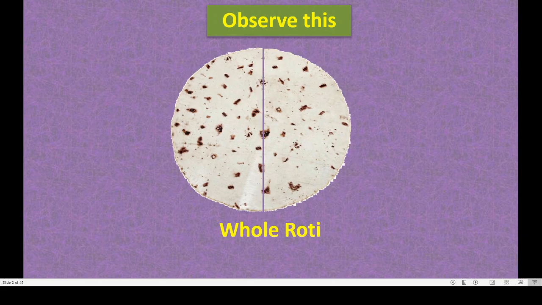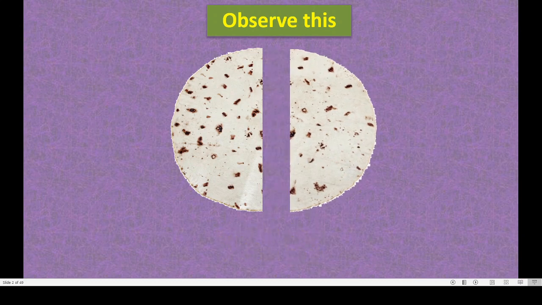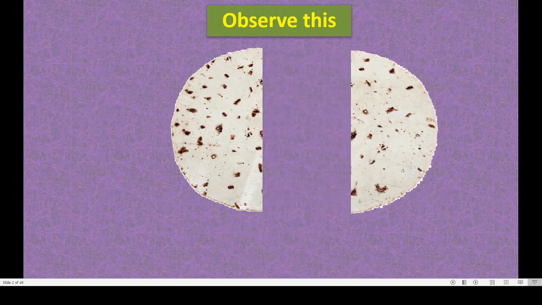Can you see here? Okay, I will take this away. Okay, 2 children, 2 half rotis, isn't it? This is a half roti of the full one whole, correct? And this is the other half part of that whole roti.